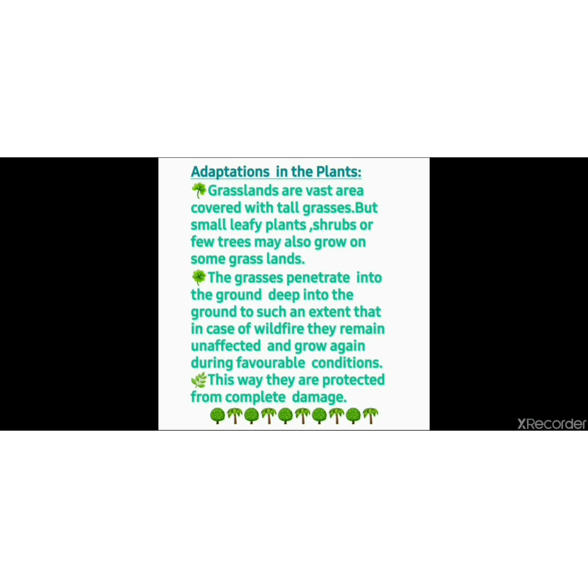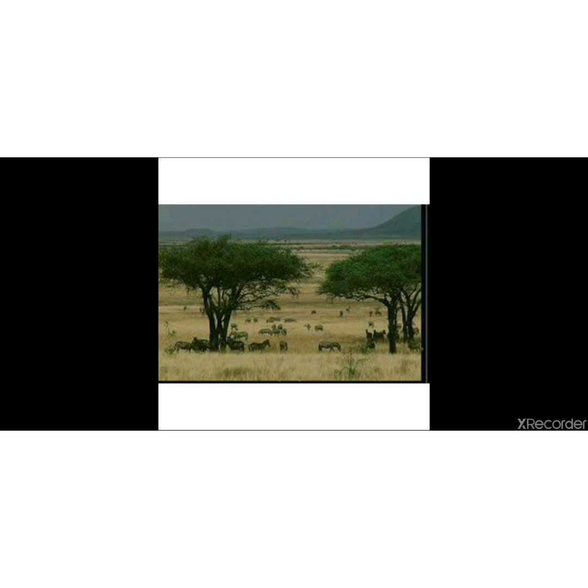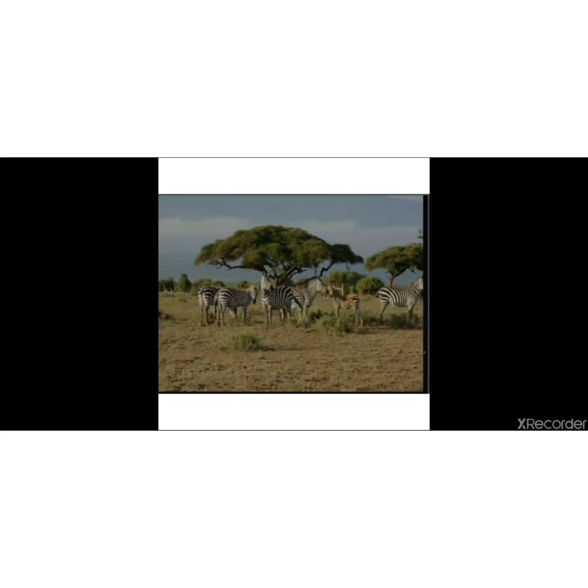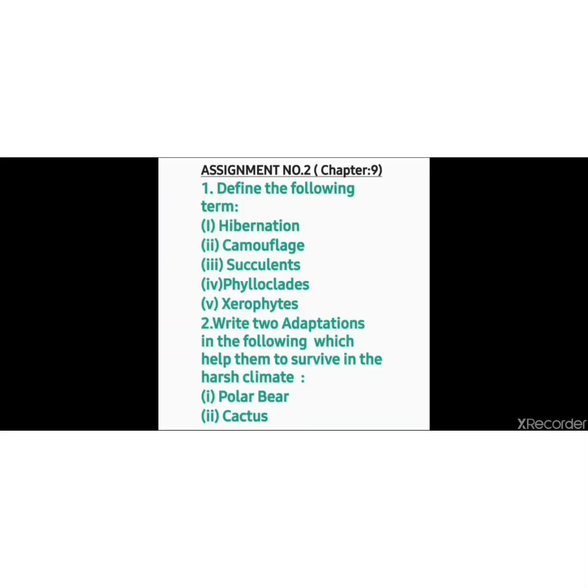Because grasslands have a huge number of plants, and large grazing animals are there, adaptations in plants in these grasslands are not very significant. It's even everywhere. The grasses are deep rooted and extend to a depth. When the wildfire arises, they can remain saved inside the soil, and when the conditions are favorable, they again grow up.